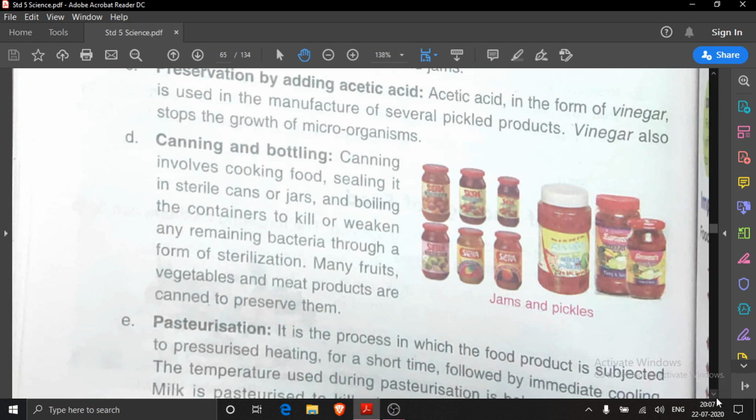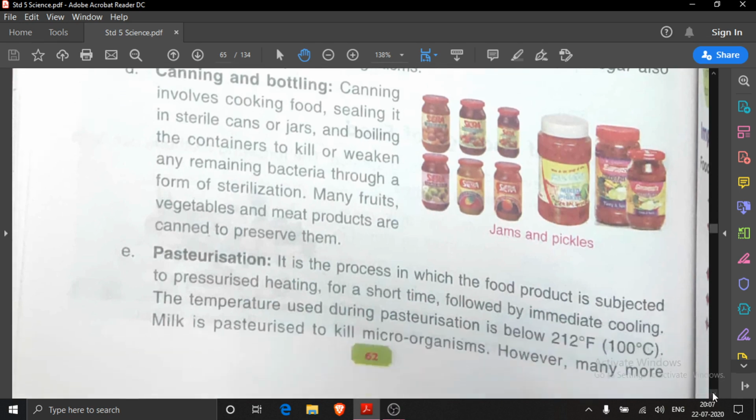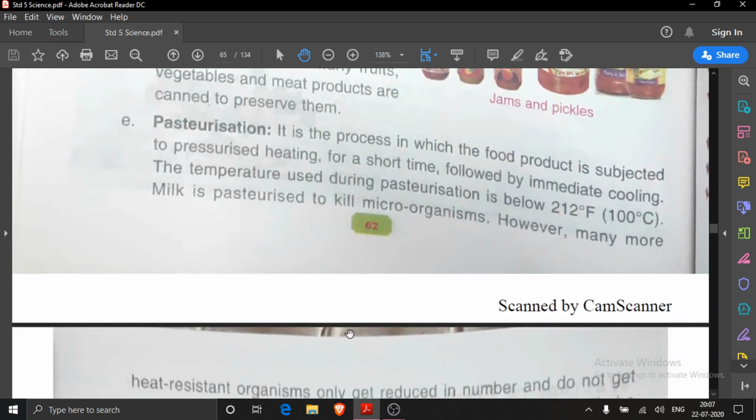Now the next is also asked, that is pasteurization. What you will write? It is the process in which the food product is subjected to pressurized heating for a short time, followed by immediate cooling. This much only you will write. Understood? What you will write?